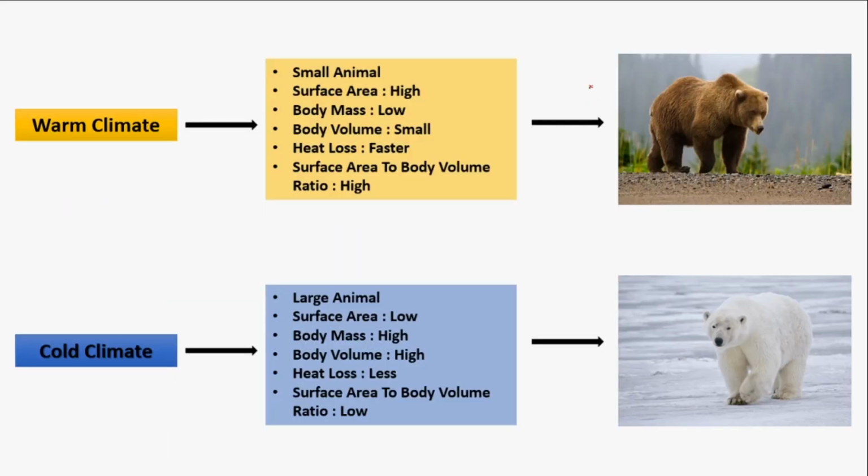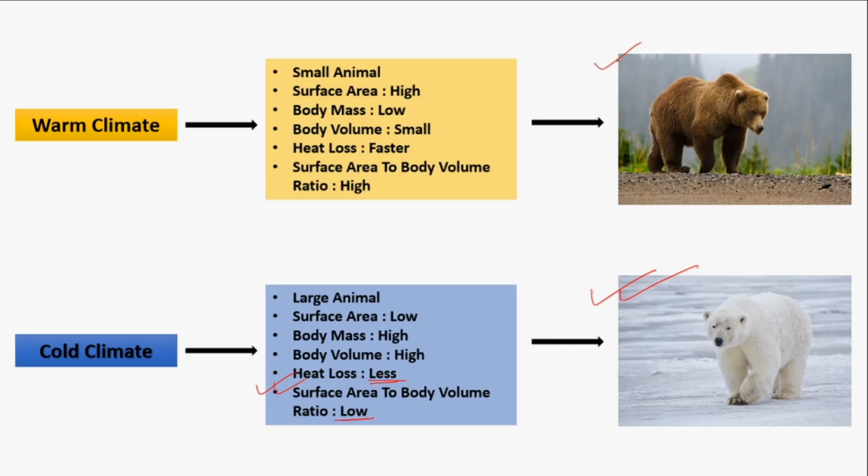As you can see in this slide, the polar bear has a large body mass, but its surface area is low relative to its body mass. So the ratio of surface area to body volume is also low, and the heat loss is also less.